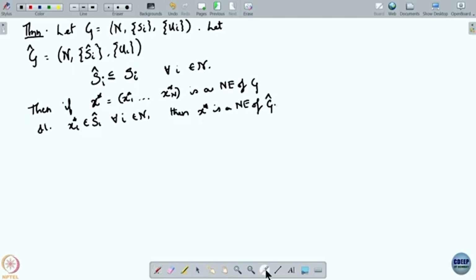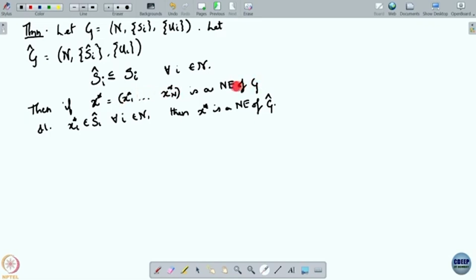Okay. So, what is this theorem basically saying? Suppose G is a game, and then you construct another game G hat by eliminating some strategies from G. The elimination is captured here: S hat i is a subset of Si.